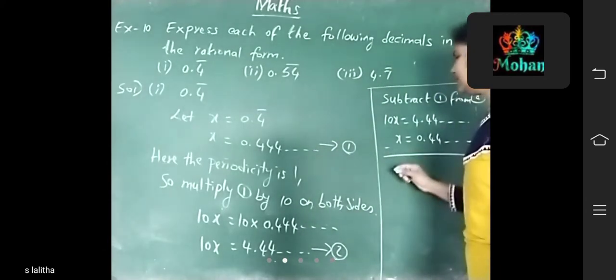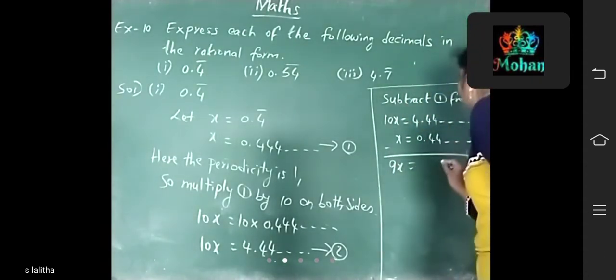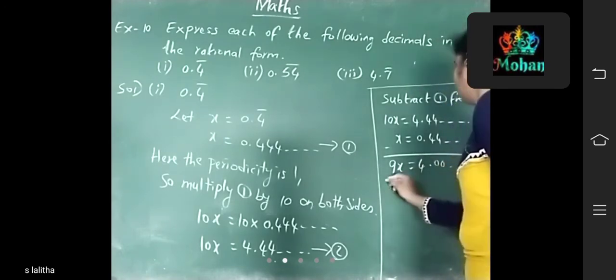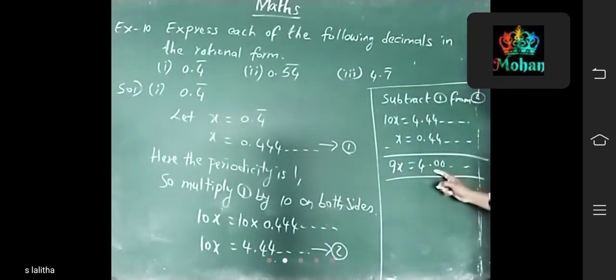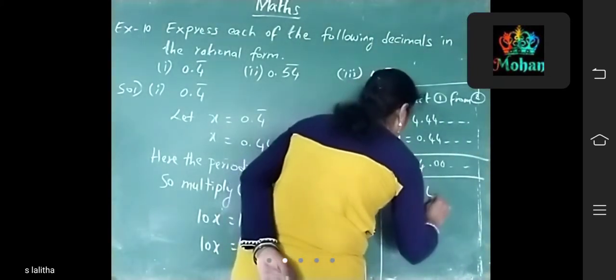Subtract: 10x minus x is 9x, equal to 4.44 minus 0.44, so on. So 9x equals 4.00 and so on. The decimal parts are all zeros only, so you leave them. That is, 9x equals 4 only.